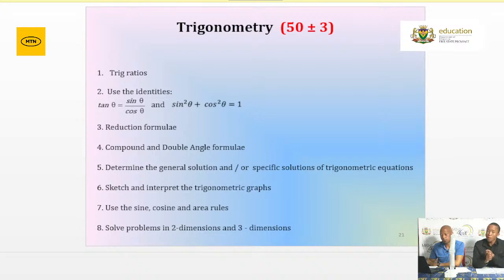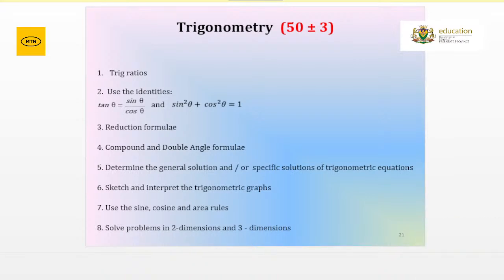Again, your use of compound and double angle identities. These 2 identities are on the formula sheet. So please make sure that you know how to expand your double and compound angles, and also how to express those identities as a single trigonometric term. So please make sure you know how to expand, and also how to go back to the compound angle form or the double.